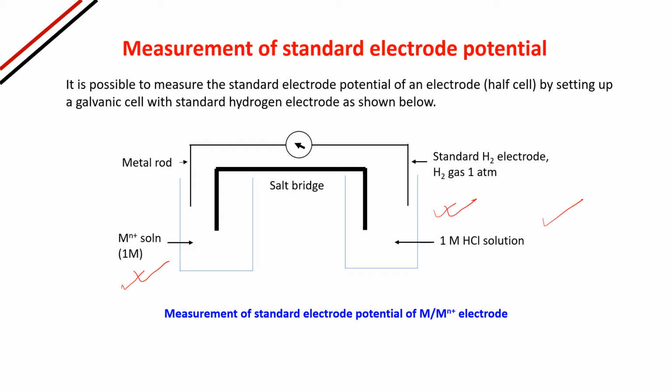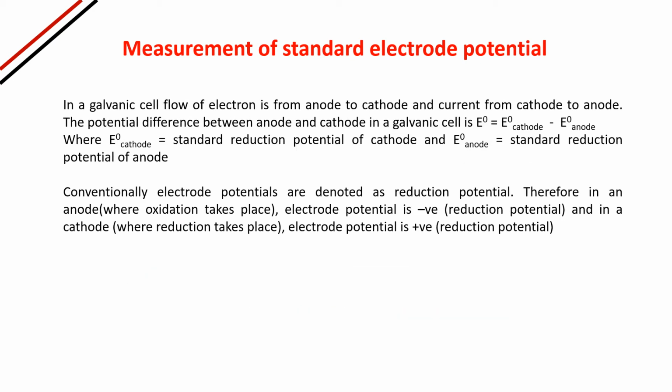See here, measurement of standard electrode potential of an M/M n plus electrode. In a galvanic cell, electrons flow from anode to cathode and current from cathode to anode, you all know about it.